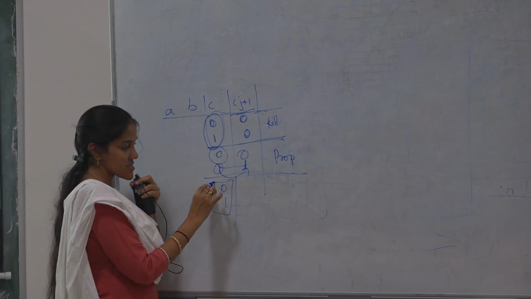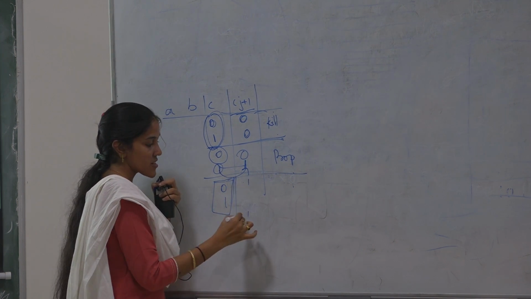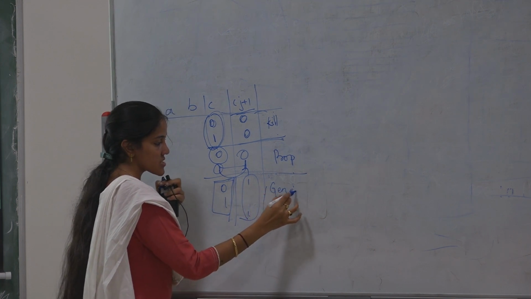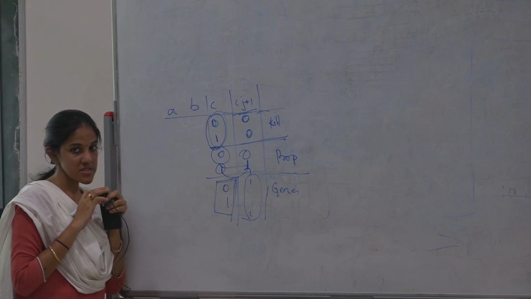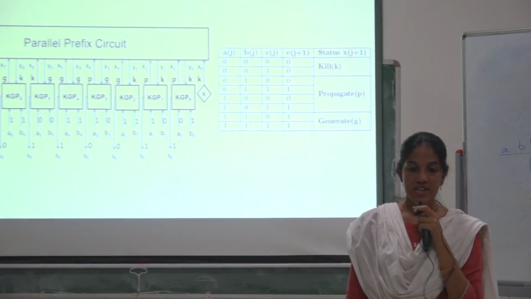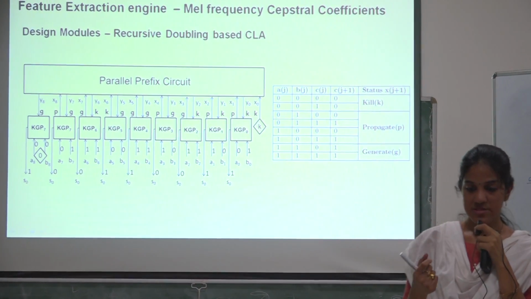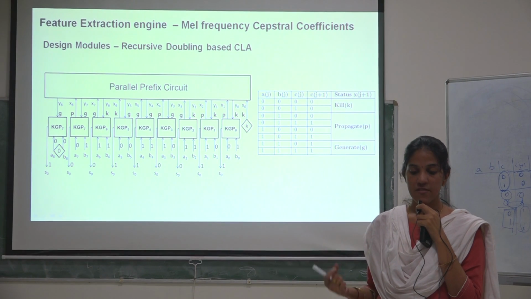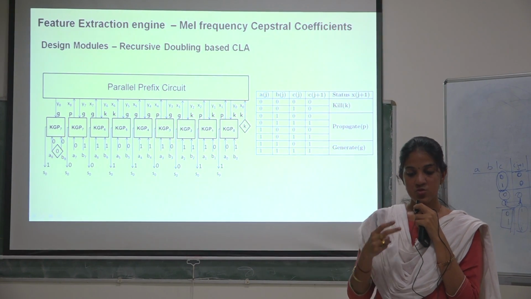Irrespective of what the present carry status is, if we get 1 as the next stage carry status, it is known as a generate signal. From this we can observe and build the KGP module, which is represented there, to find out the carry statuses for each bit of the two inputs.